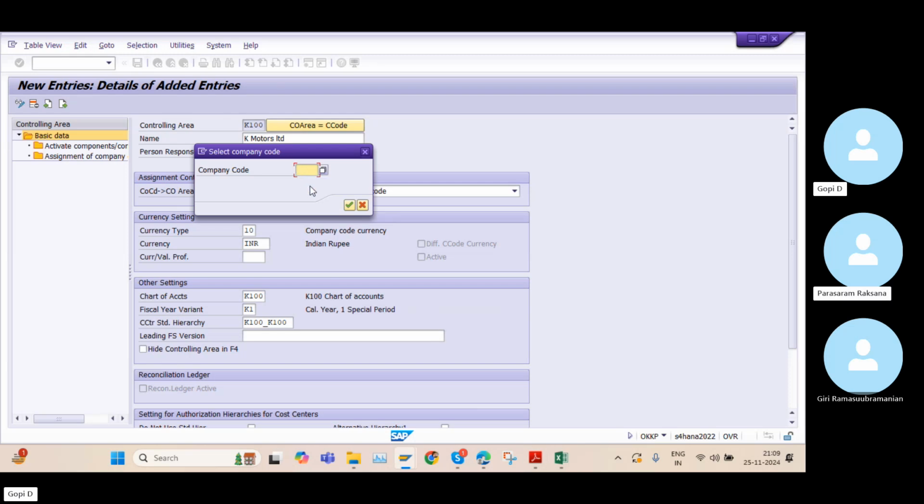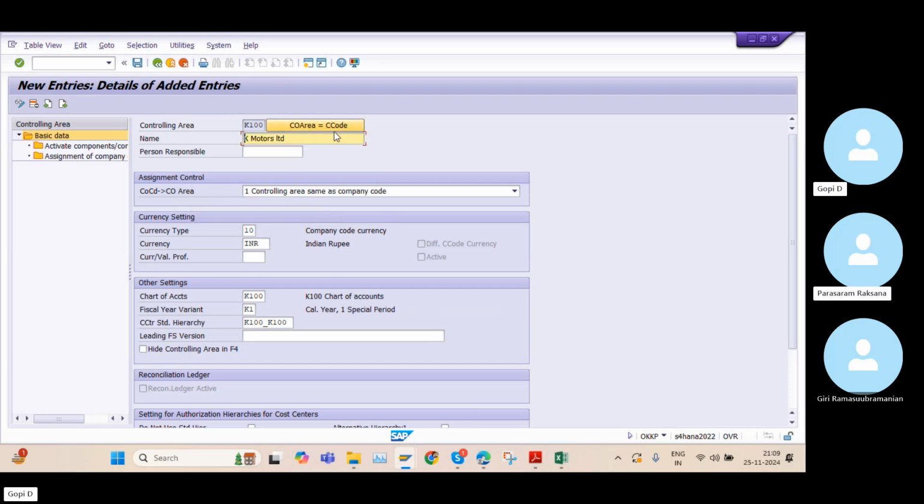So here I gave my company code K100, and automatically the company name, K Motors Limited, appeared, and the currency type and currency we created earlier initially, so that is appearing here.